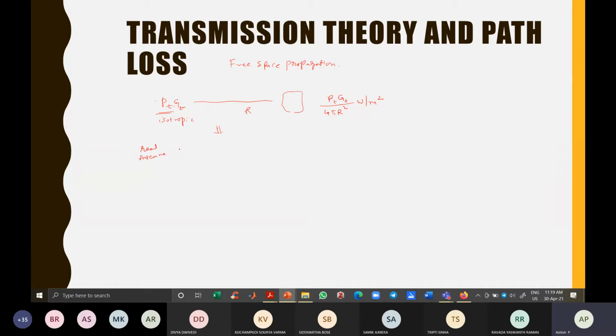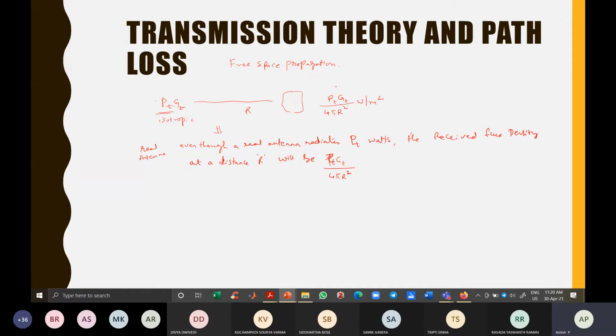Even though it is radiating only PT watts, the received flux density at a distance r will be the same, PT GT by 4 pi r square, because this GT is free, it is inbuilt into the package.